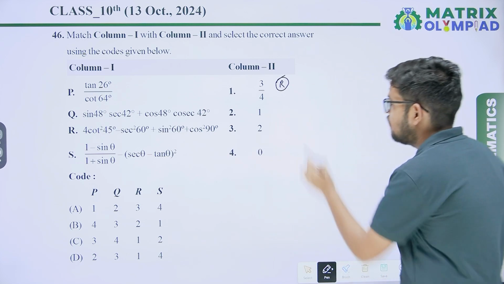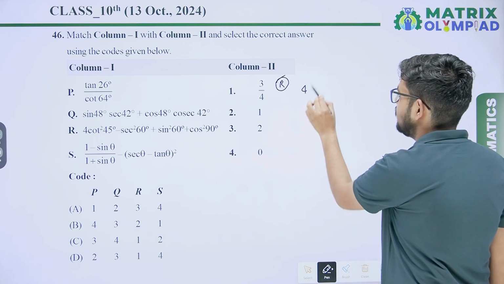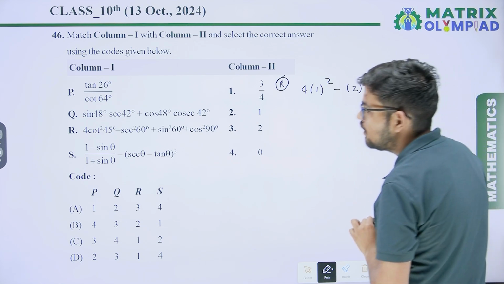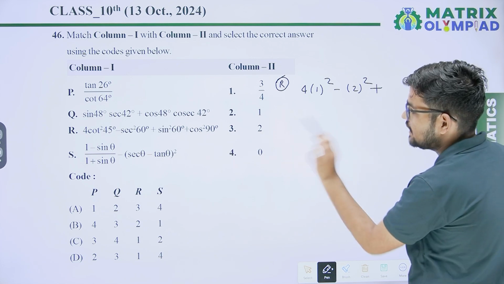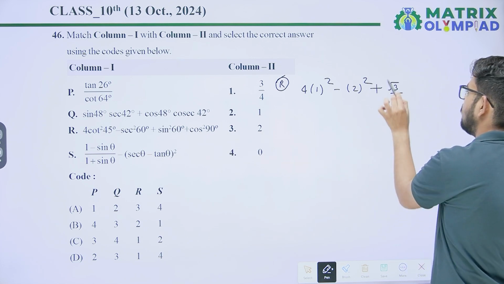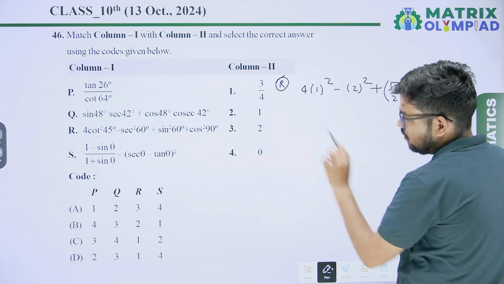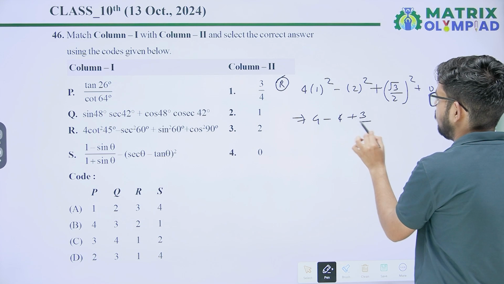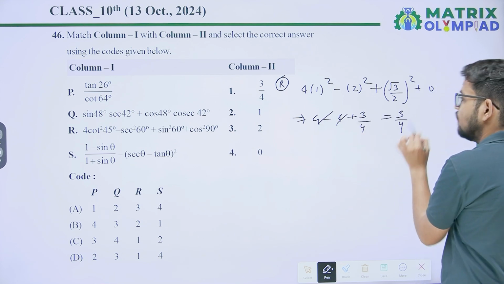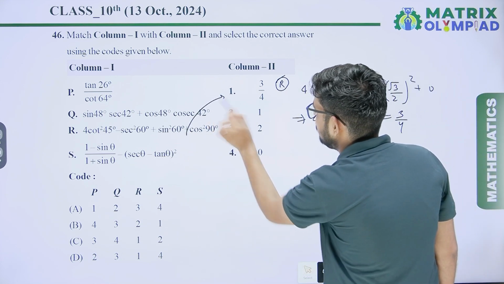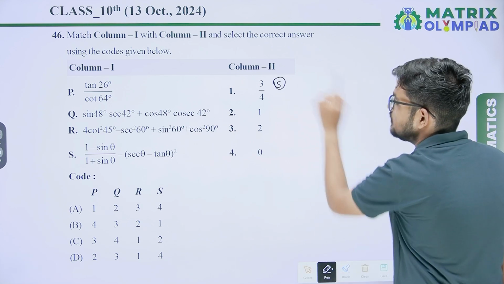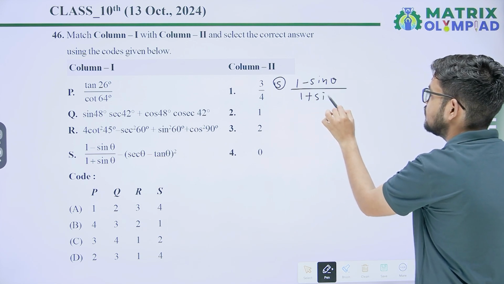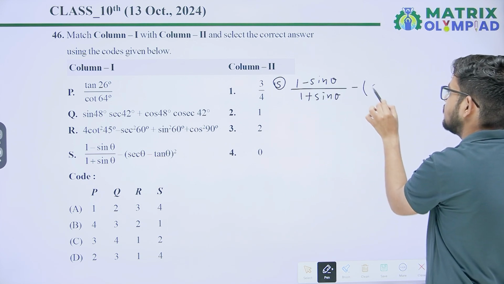R, 4 cot square 45, which means 4 into 1 square, minus sec square 60, that is 2 square, plus sin square 60 degree, that is root 3 upon 2 square, plus cos square 90 degree, 0. So it will be 4 minus 4 plus 3 upon 4, that will be 3 upon 4. So R's correct answer is first, 3 upon 4.